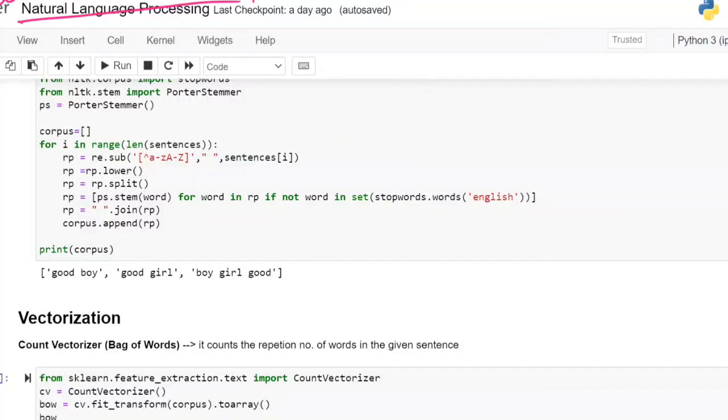It is also called CountVectorizer, which is the function name we are going to use. This is also called bag of words, shortcut BOW. Very, very simple one.